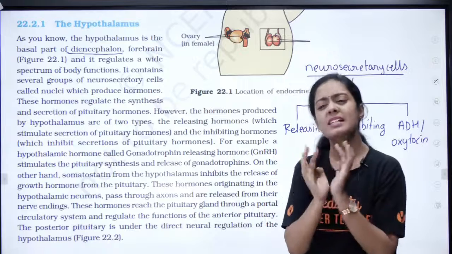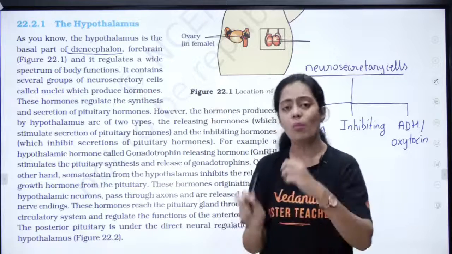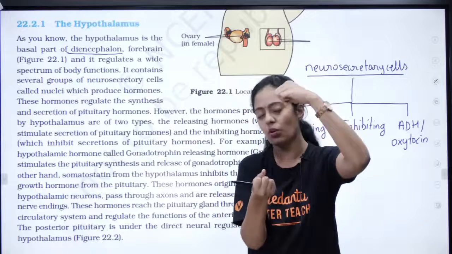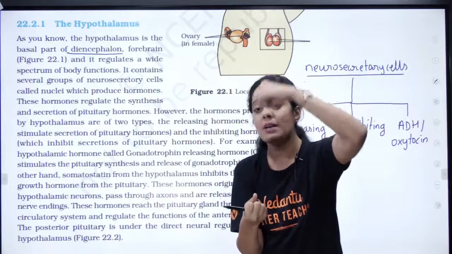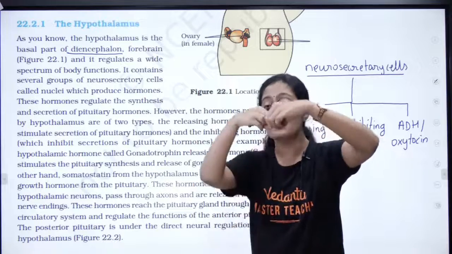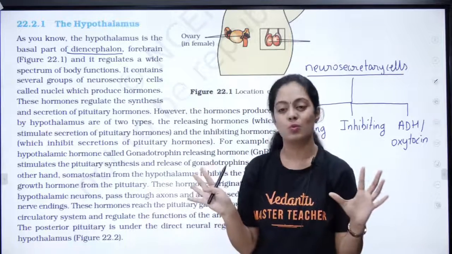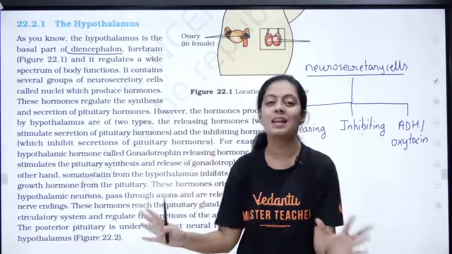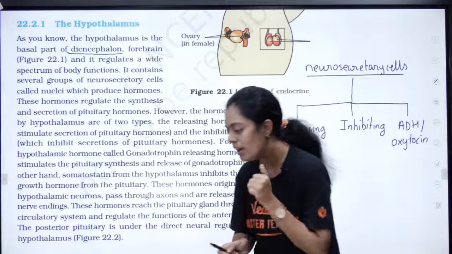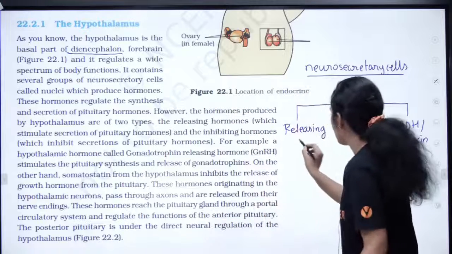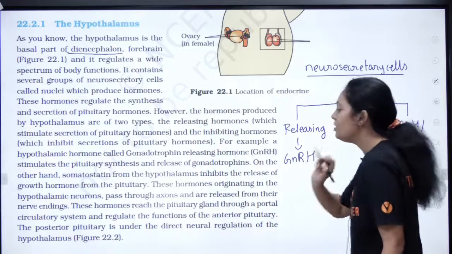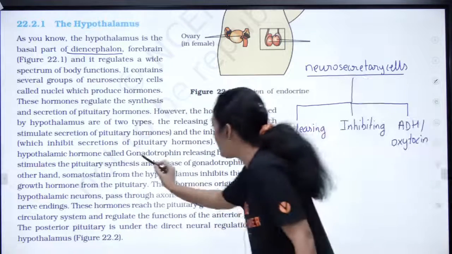Okay, what is this releasing hormone, pasangala? Romba easy. Imagine this is your hypothalamus, imagine this is your pituitary. Only when your hypothalamus produces this releasing hormone, your pituitary will release their respective hormones. That simple it is. What is an example for releasing hormone? Anyone, can you tell me an example for releasing hormone?